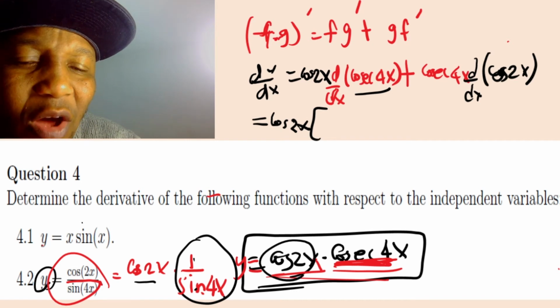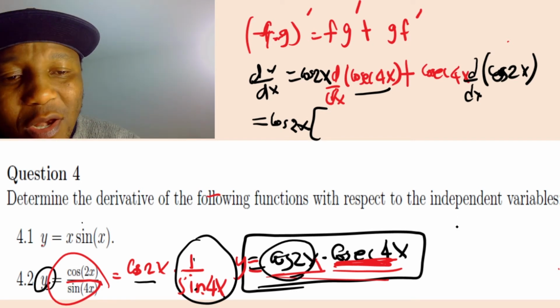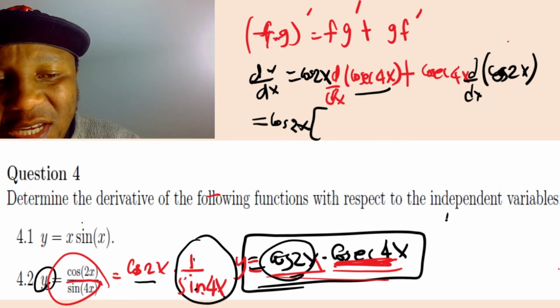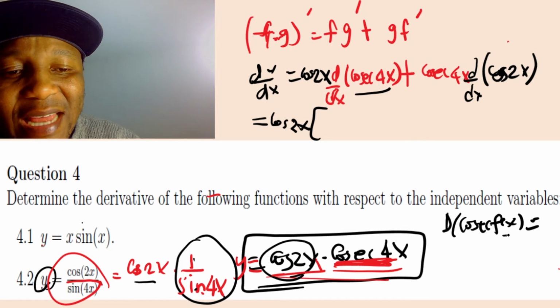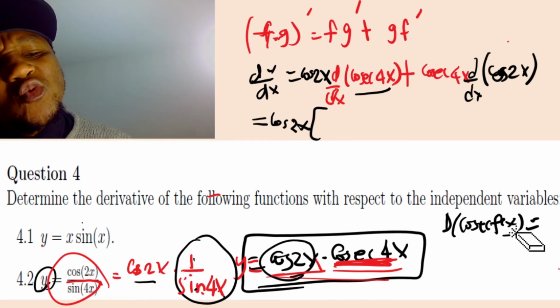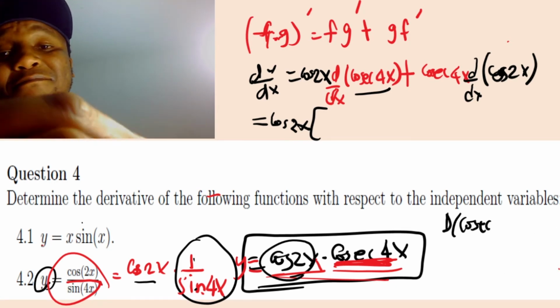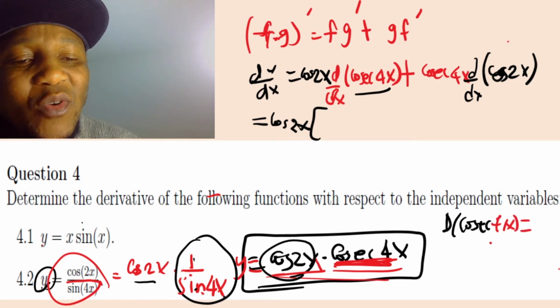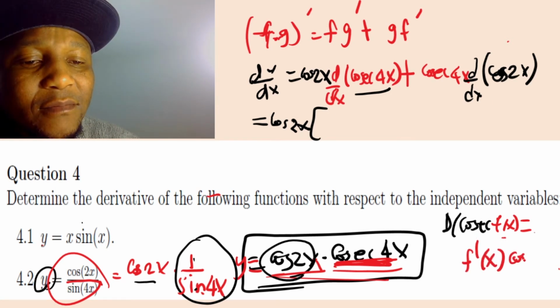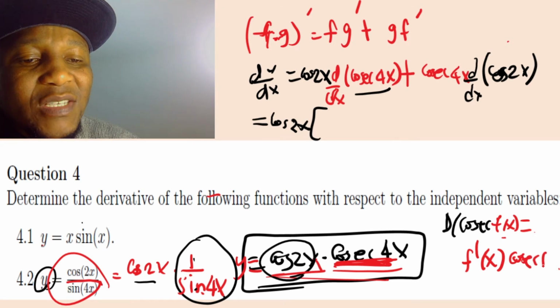but when you differentiate all of these, I'm going to put a note here. When you differentiate cosec of a function, say f of x, you get the derivative of the function, which is f prime, and then cosec of the function exactly, and then cot of the function.